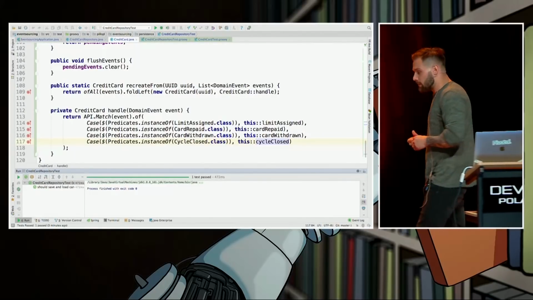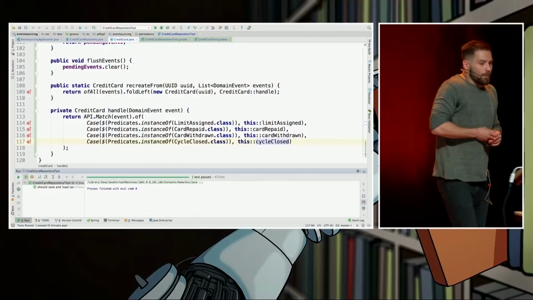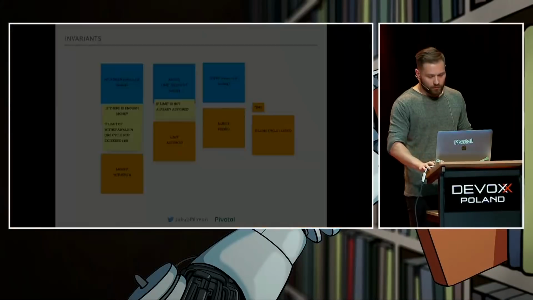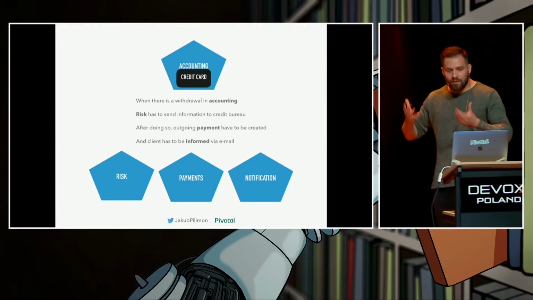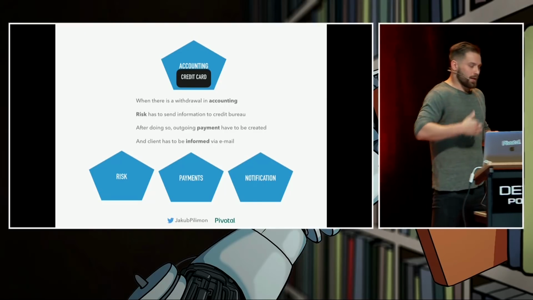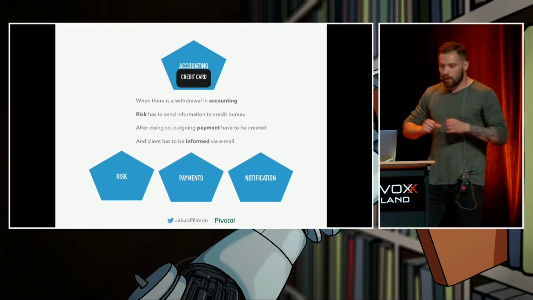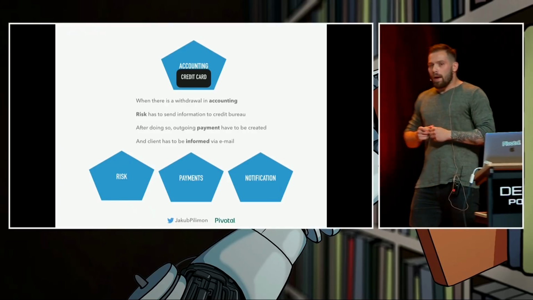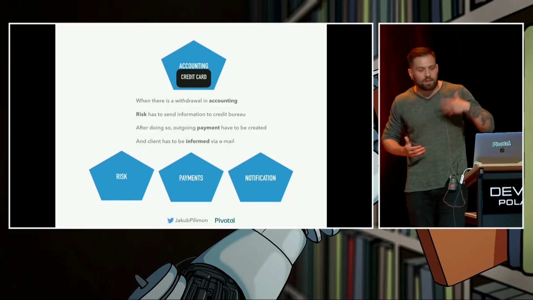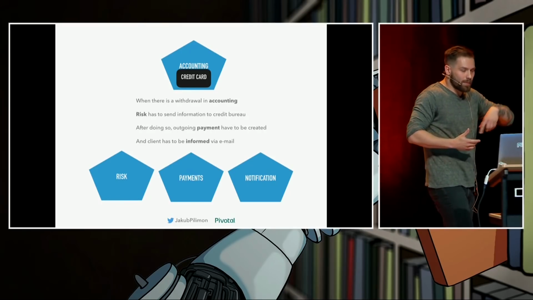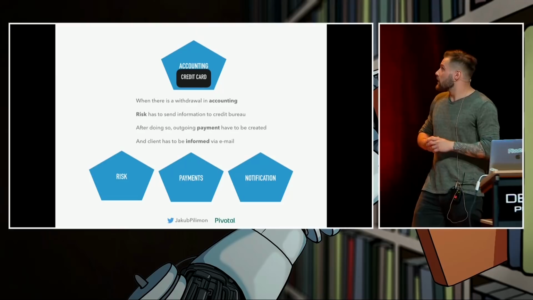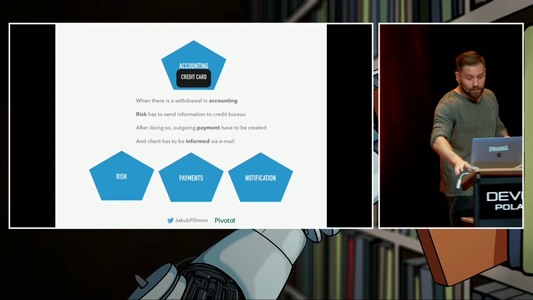And we have 12 minutes to implement event-driven architecture. So let's assume we have this kind of requirement. Whenever there is a withdrawal in accounting, let's say we have like 4 microservices in our architecture. Accounting is the one we just developed with the credit card. We have 3 more. All of them are Spring Boot applications. And we have to deliver this requirement. So whenever a withdrawal is happening, we have to do something in the risk service. We have to do something in the payments then. And at the end, we have to do something in the notification microservice. So I see teams trying to implement this kind of scenario like this.